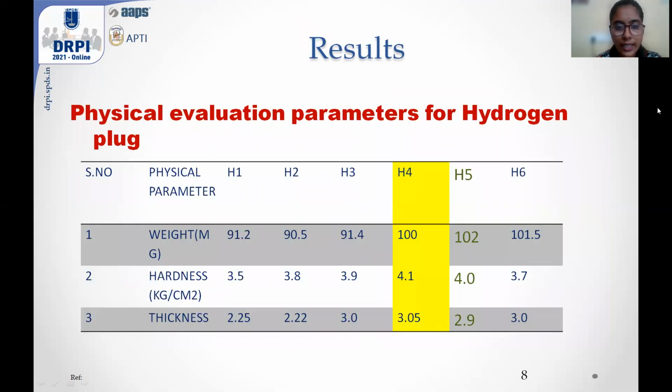And coming to physical evaluation parameters for hydrogel plug. For the hydrogel plug 6 formulations, I conducted physical evaluation parameters like weight, hardness, and thickness. And among these, H4 formulation showed the best results with 100 weight, 4.1 hardness, and 3.05 thickness. So I took F5 formulation for granules and H4 formulation for hydrogel plug.